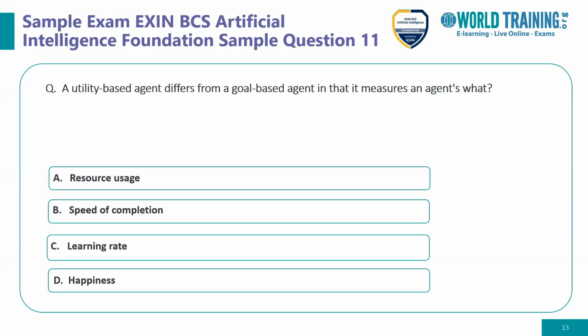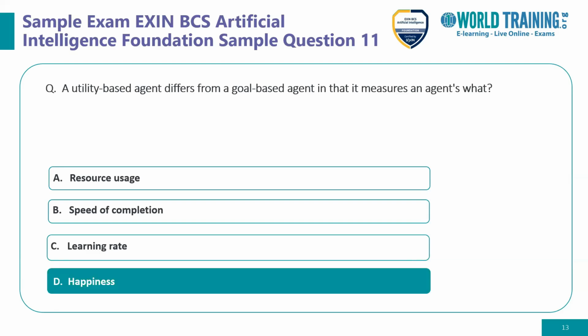It also doesn't measure the learning rate, so you can also eliminate option C. The logical option left is happiness, which is D. As we say, although an agent basically relies on rationality, a utility measure can be used to measure how happy a person is in terms of achieving a goal. And that's how we can think of putting it across, right? So the correct option for this question is option D, which is happiness.